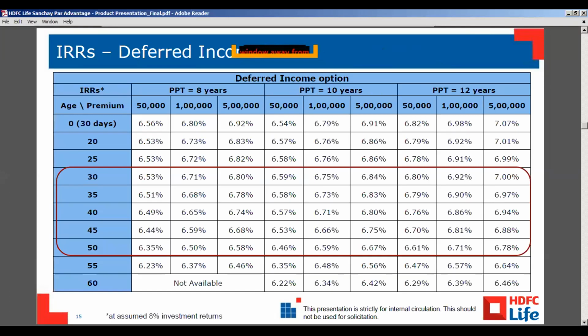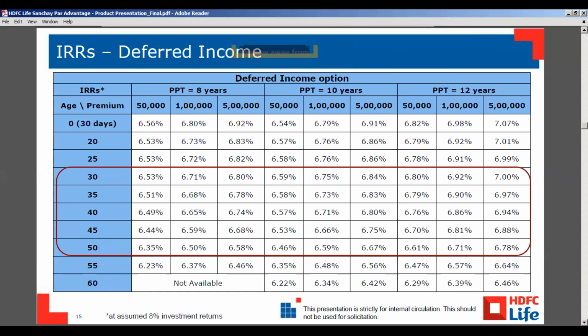Please move forward. Okay. If you want to check the IRR according to the age and according to the PPT option, there are three types, like the customer is taking 50,000 rupees, 1 lakh rupees, and 5 lakh rupees.